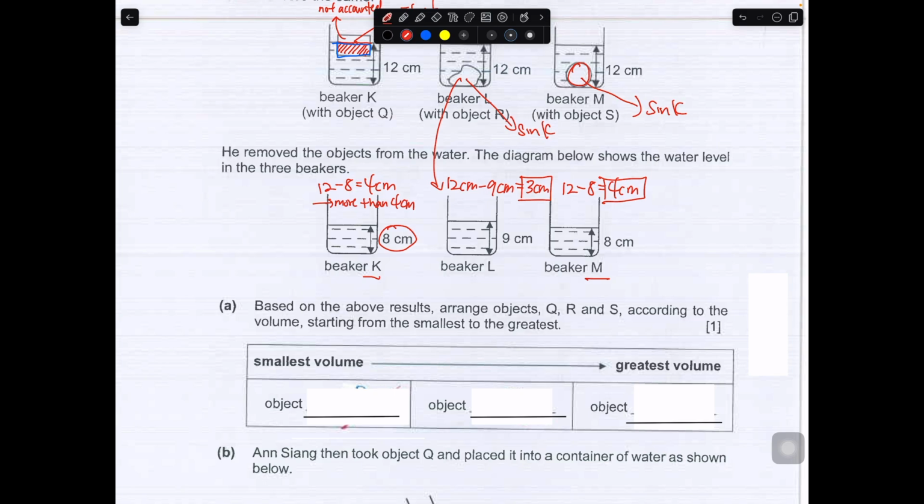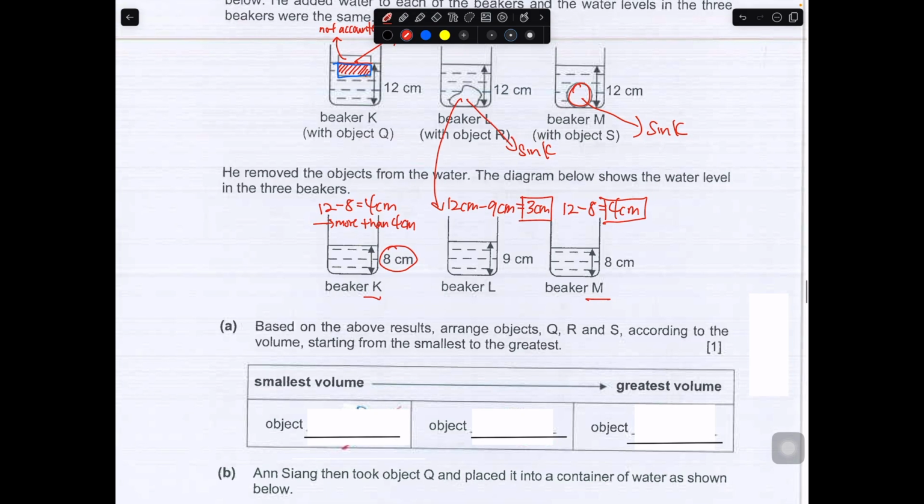So over here, to find which one is the smallest, basically you can look at the numbers. So 3 cm will be the smallest. So remember, it is Q, R, and S, so it's not beaker L, M, and K. Many people will write beaker L and K. So you look at this, it should be R. So object R in beaker L. So this one you should put R.